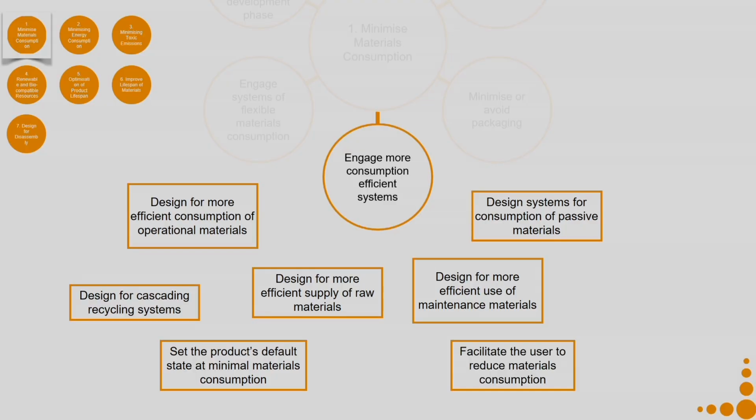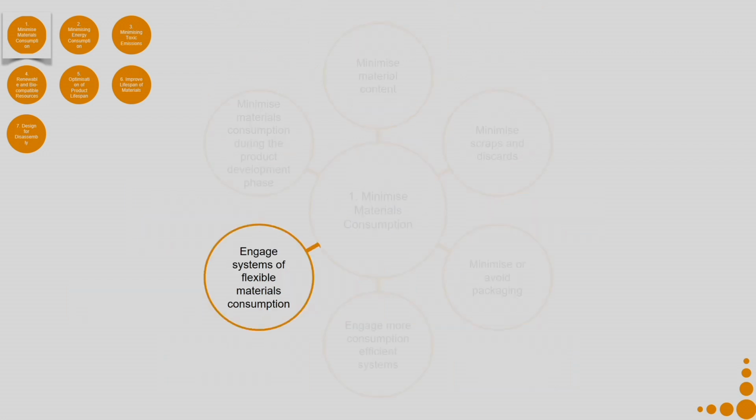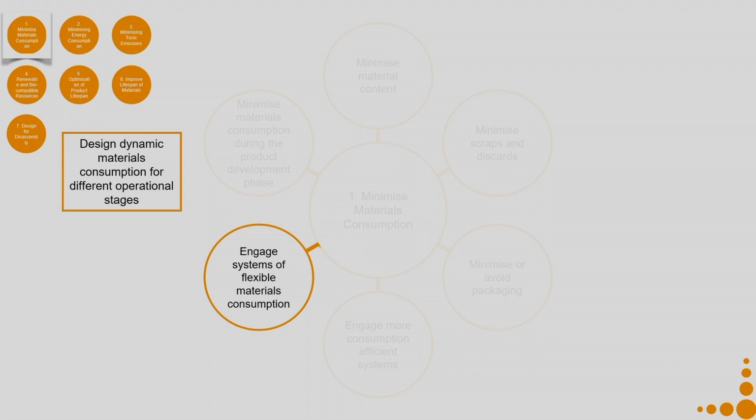Facilitate the user to reduce material consumption. So, maybe train your user or inform your user or design your product in a manner that the user can reduce the material consumption. Engage systems of flexible material consumption. So, like design dynamic material consumption for different operational stages.